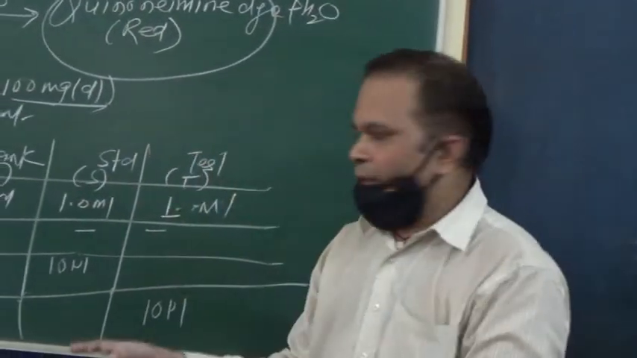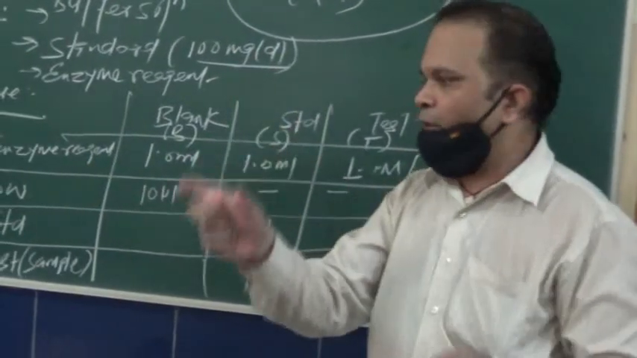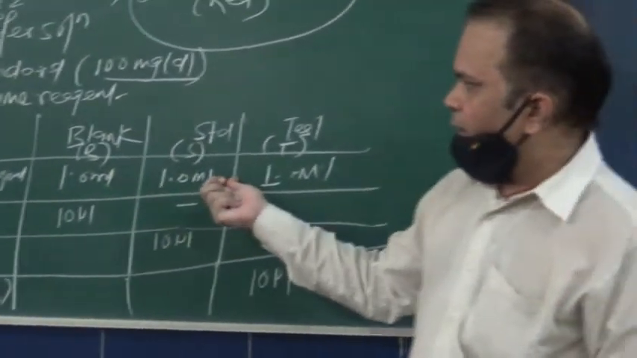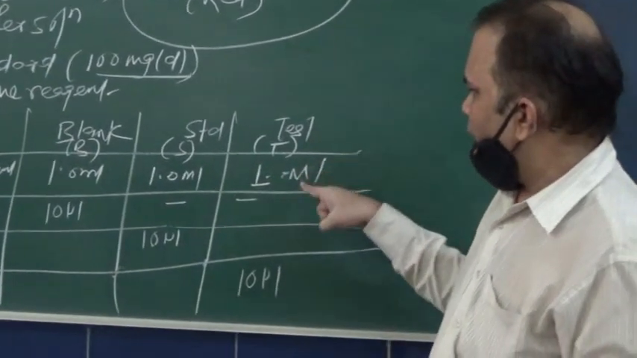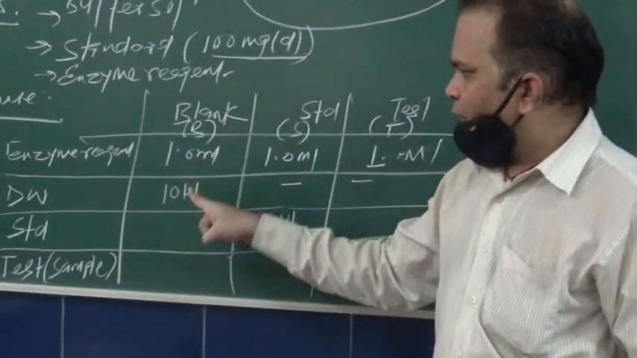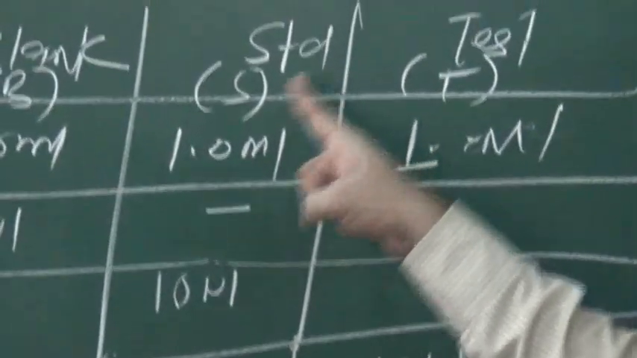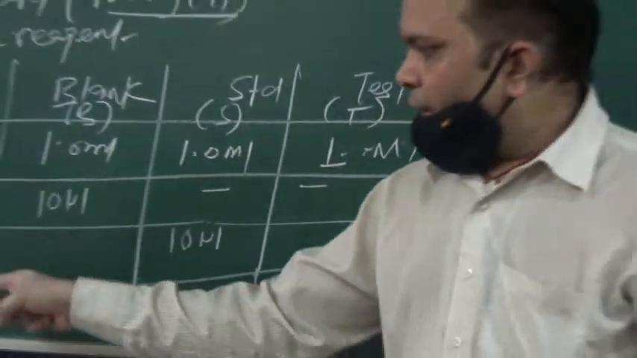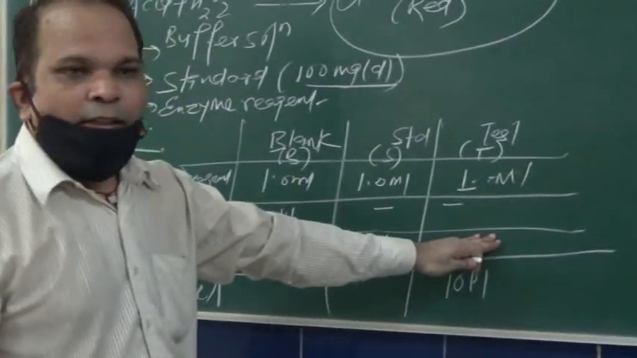First you have to mark 3 test tubes: blank, standard and test. After that, you take the enzyme reagent in equal amounts, 1 ml in each test tube. Means 1 ml in blank, 1 ml in standard and 1 ml in test. Then add distilled water, 10 microliter, only in the blank test tube. Then take the standard solution, 10 microliter, in the standard test tube. And finally, take the test sample solution and add it only in the test tube. Now this is the method.